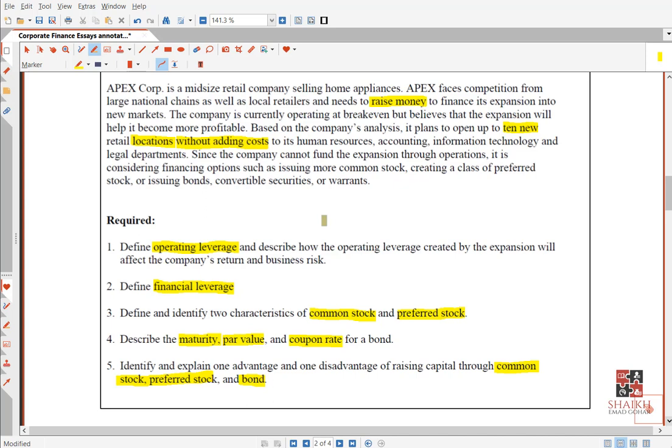Getting it? Up till 10 years, the bondholder will earn interest, right or not? After 10 years, he says, okay, I am exercising my right to convert this bond into a share. So you will say, okay, no problem, we will take back the bond and give you the share. Getting the story, everyone? But they are not asking this in this question. I'm just giving you an idea about it. Write yes in the chat box if everything is okay.